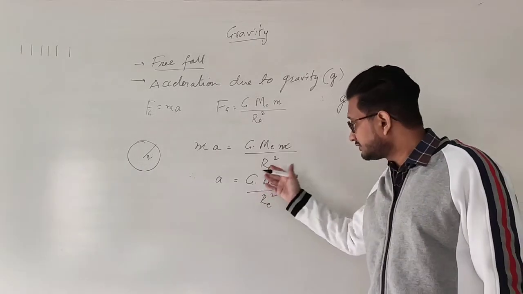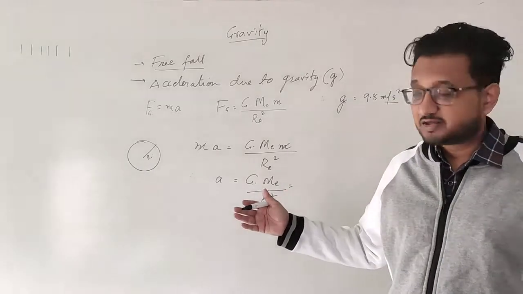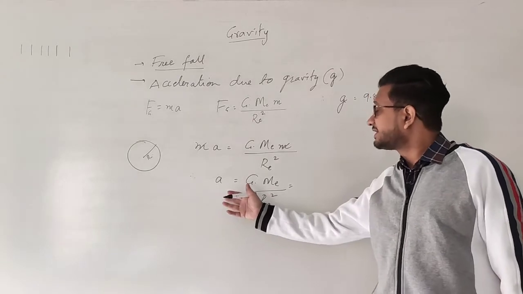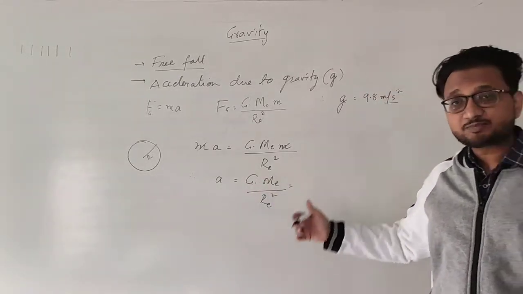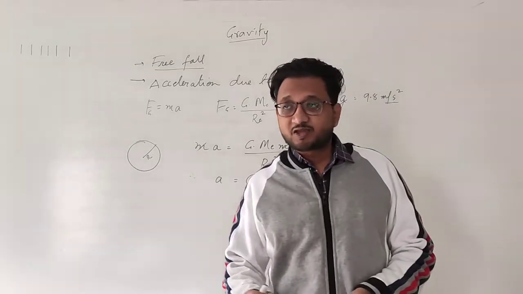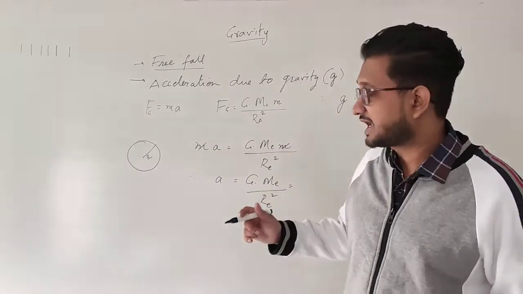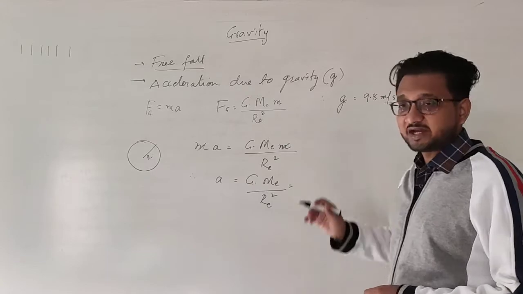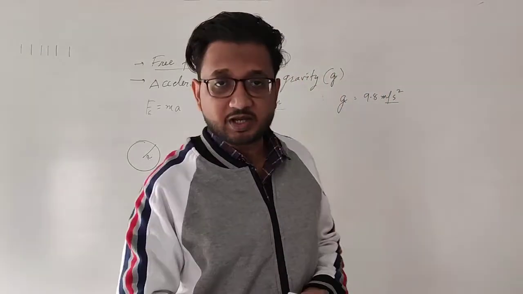And when we solve all these values, then the final thing that you get is approximately 9.8 meters per second square. That means every object which is free falling is having the acceleration of 9.8 meters per second square.